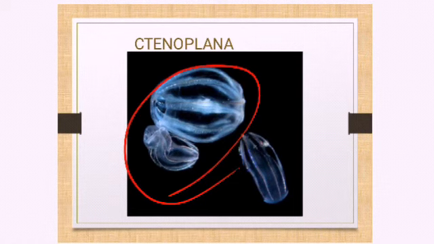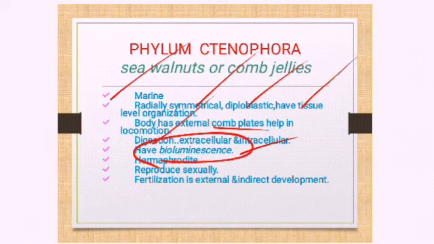Like fireflies you would have seen, isn't it? They emit light in the night. You can see them flying because they have the property of bioluminescence. So many organisms in the oceans have bioluminescence in order to make them visible. That is one characteristic feature of the Ctenophora. Hermaphrodite. What is hermaphrodite?